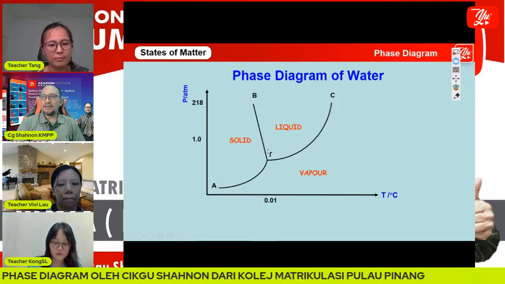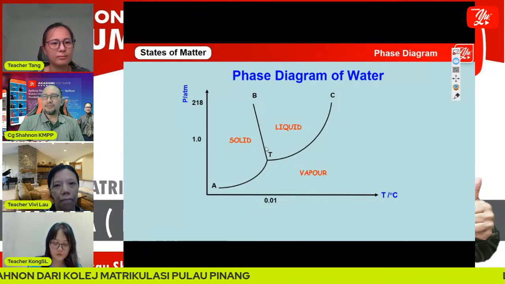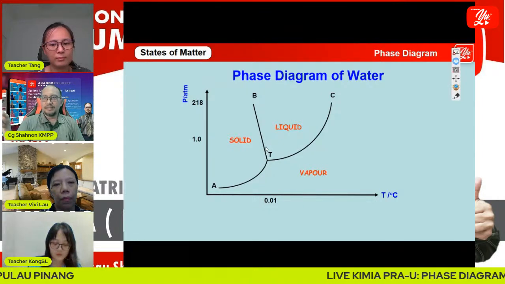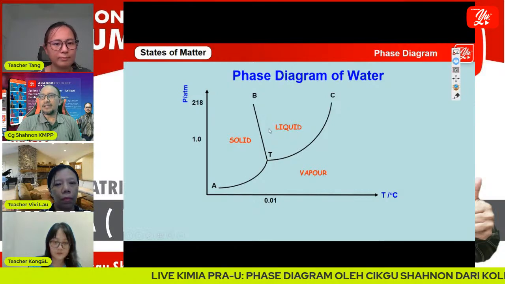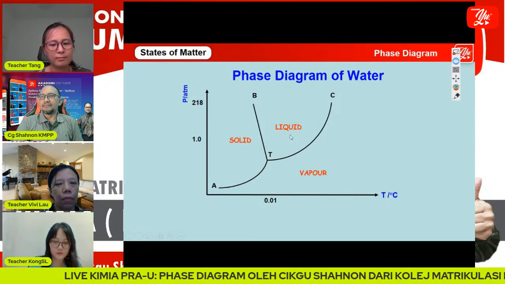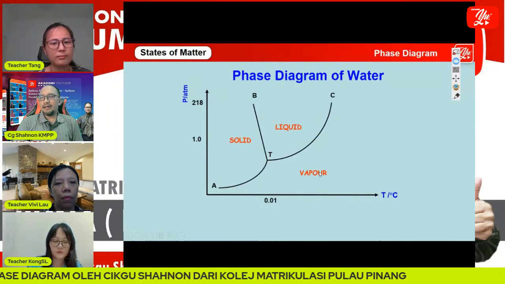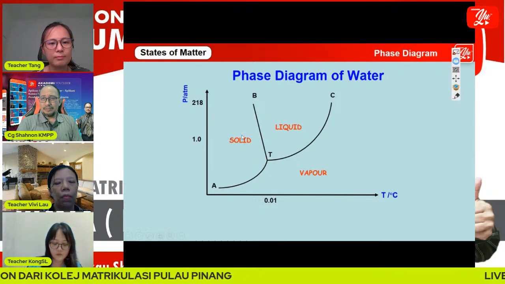So this is the easy way to remember which part is liquid. Inside the glass we always put liquid, and the vapor is at our right-hand side, and solid at our left-hand side.